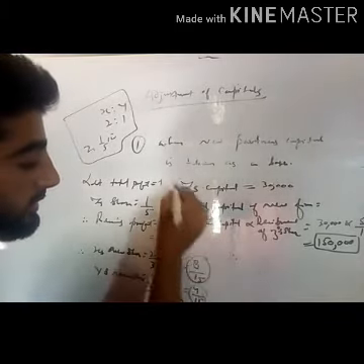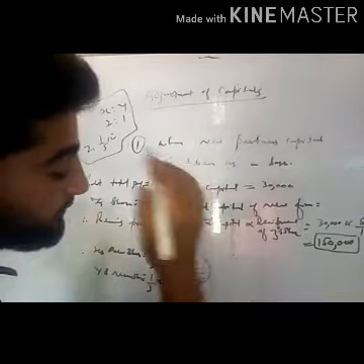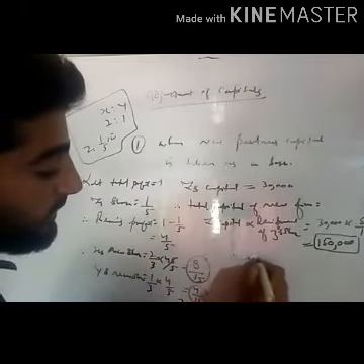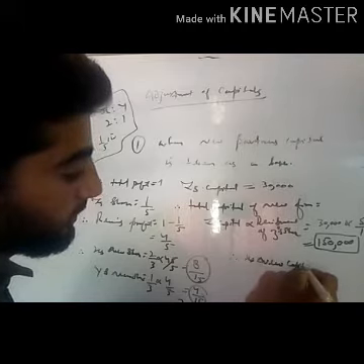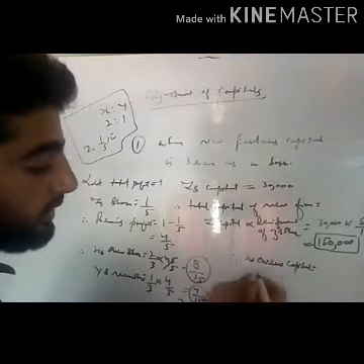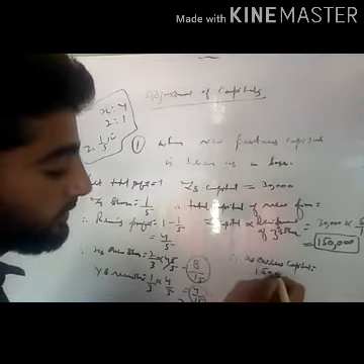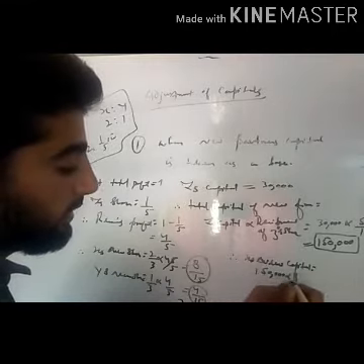Therefore X's new capital is equal to 1,50,000 of 8 divided by 15.